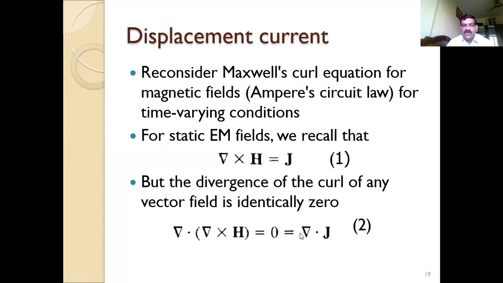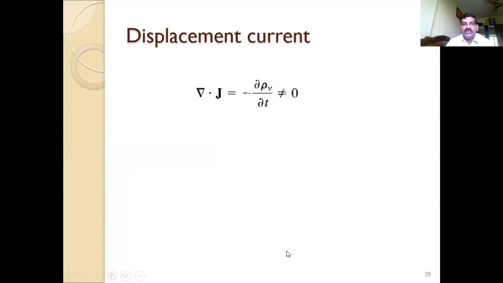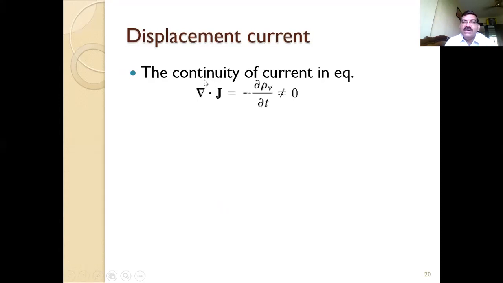And you also take the divergence of J, del dot J. So both sides, this one and del dot J, should match with zero. But is this condition true? No, it is not. Why? Because del dot J is called the current continuity equation.